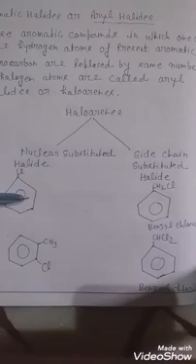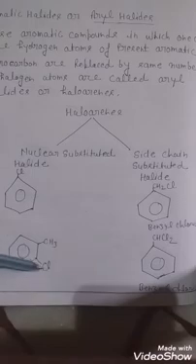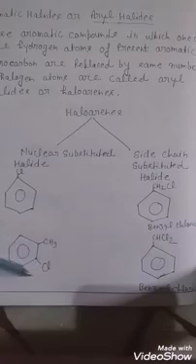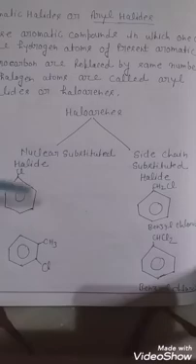In this example, the halogen atom directly replaced the aromatic hydrogen and is attached in the position of that hydrogen. In the second example, we show the halogen atom directly replacing the hydrogen atom at this position. So these examples are nuclear substituted halides.